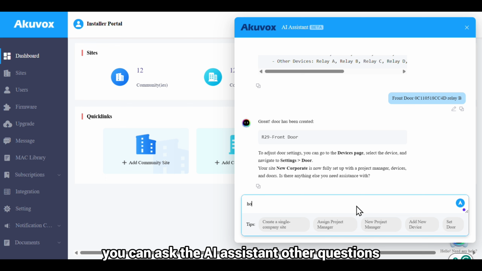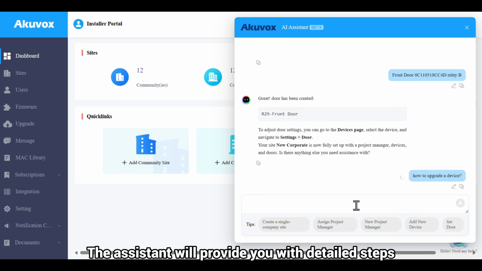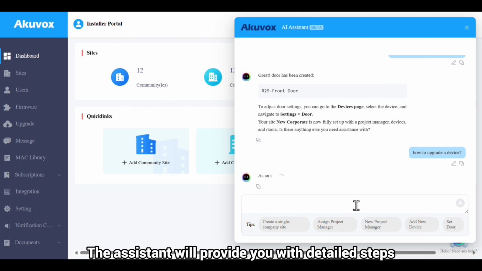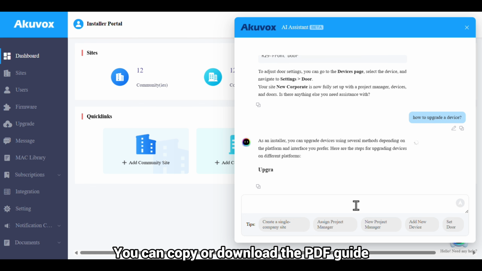In addition, you can ask the AI assistant other questions, like how to upgrade a device. The assistant will provide you with detailed steps. You can copy or download the PDF guide.